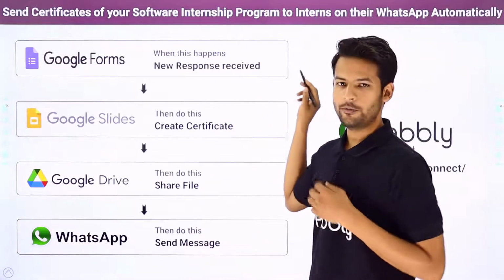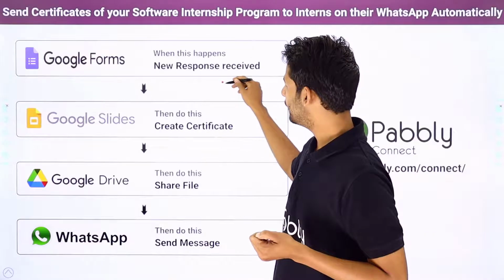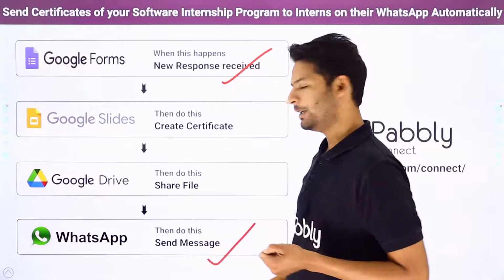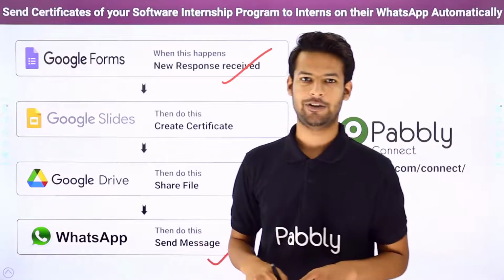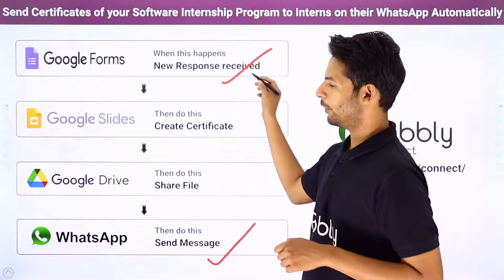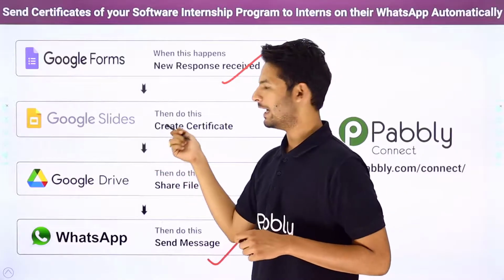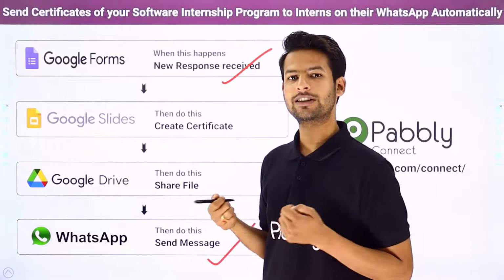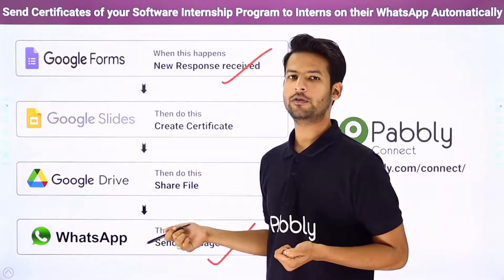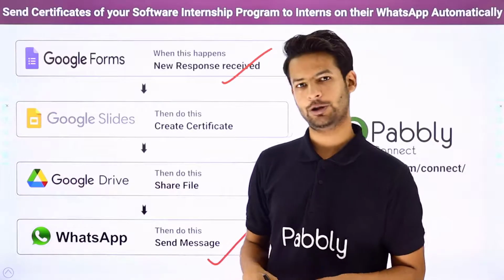So you have created a form for your participants or for your interns. Now, as soon as the interns fill up the form, automatically a WhatsApp message will be sent to them with the link of the certificate. For that, I have used 4 applications here. First is Google Forms, a platform provided by Google where you can create your online forms. Second is Google Slides, again a platform provided by Google where you can create various certificate templates. Then Google Drive, a platform provided by Google where you can share and upload your files. And finally WhatsApp. This is a famous chatting app, as you all know.